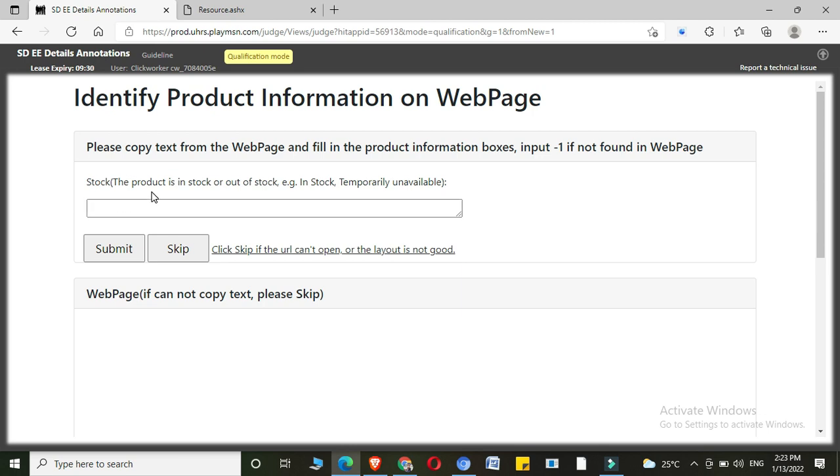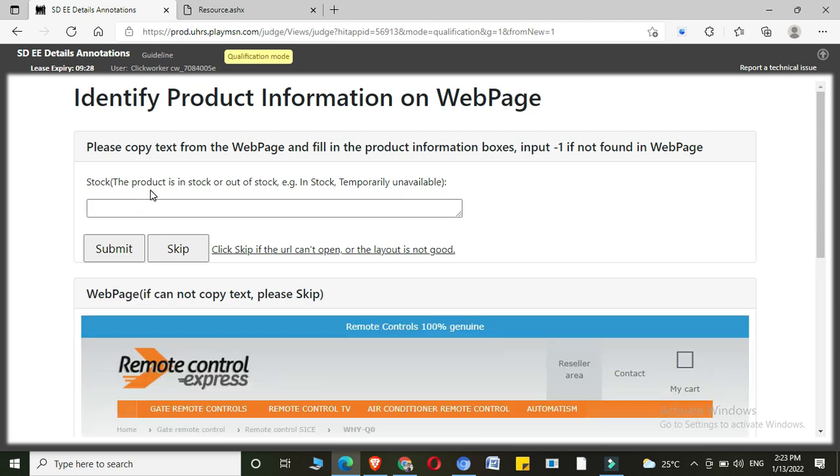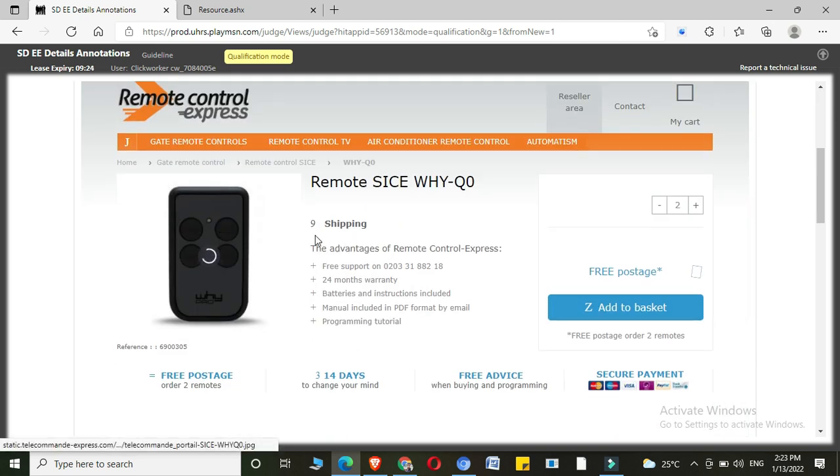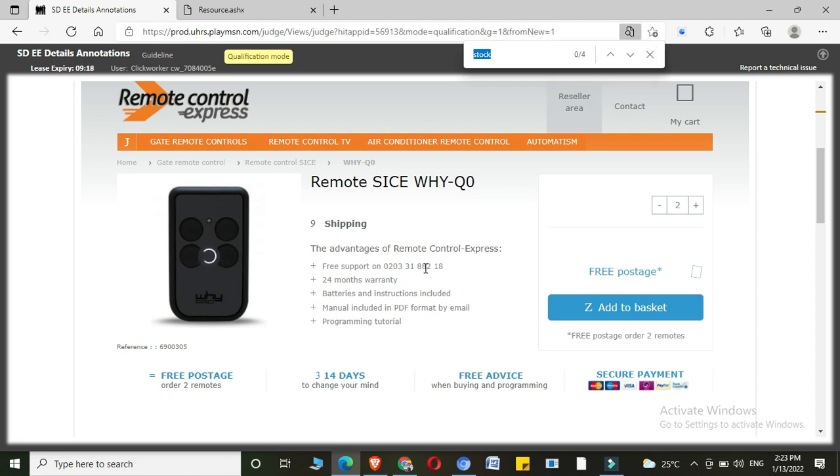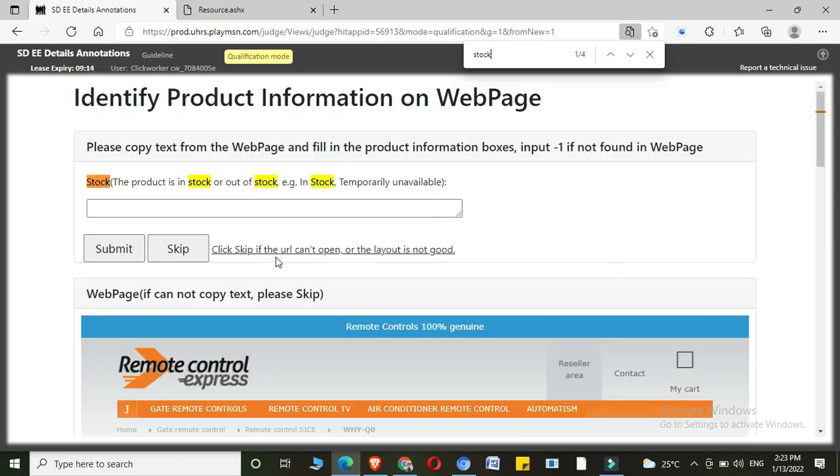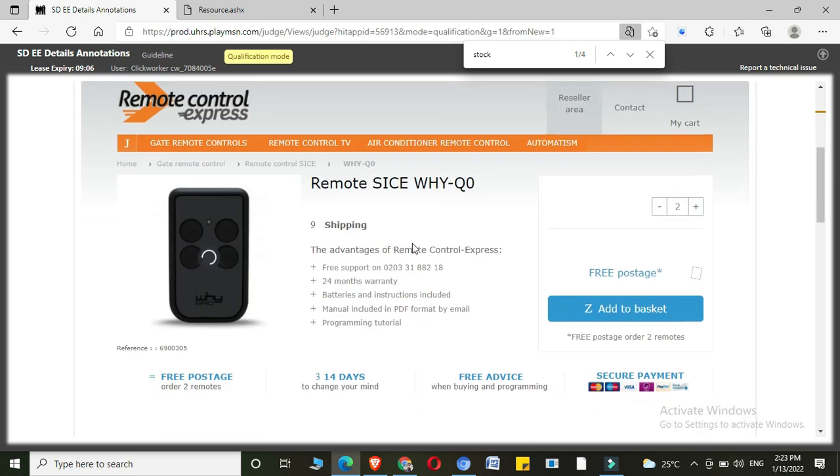So the product is in stock or out of stock, so we should check if this particular product is in stock or out of stock. Once again, I'll say Control F, stock. Again, I just find only four words of stock, and those are here.